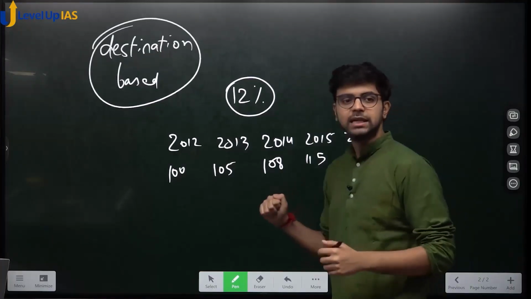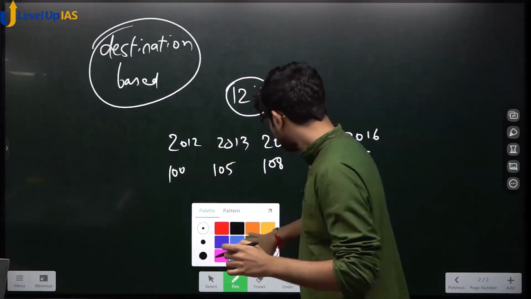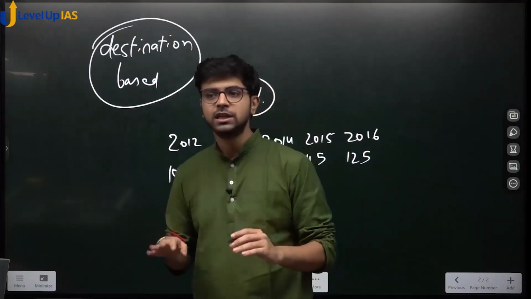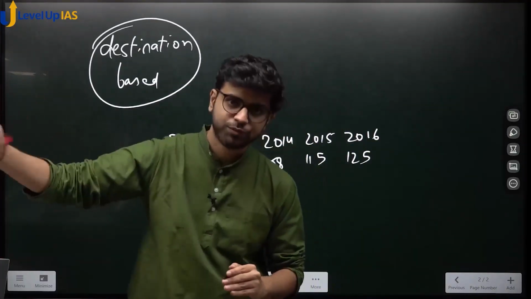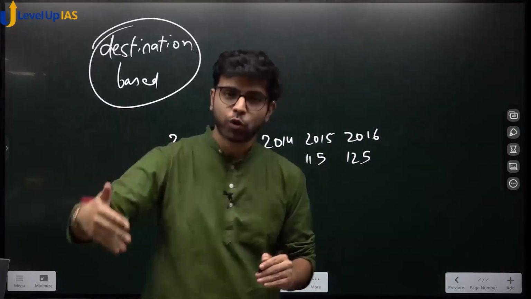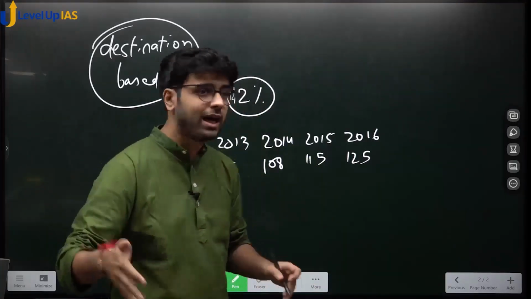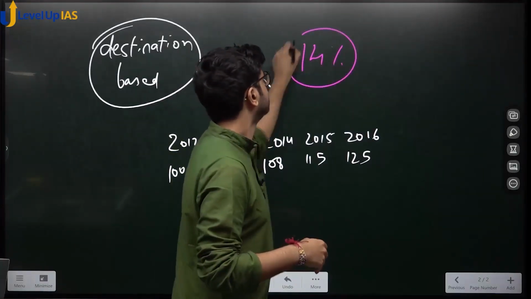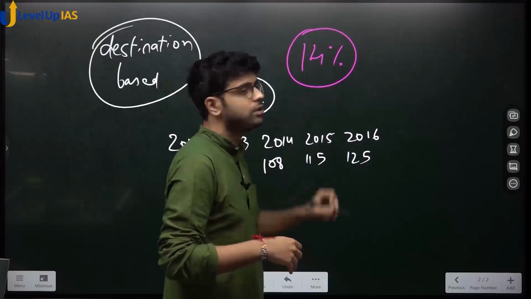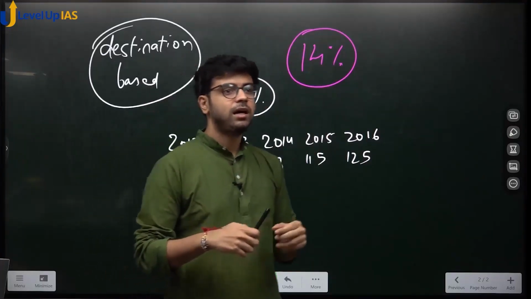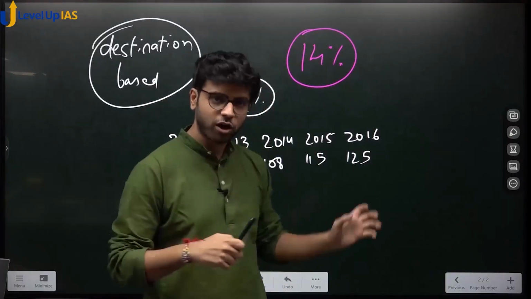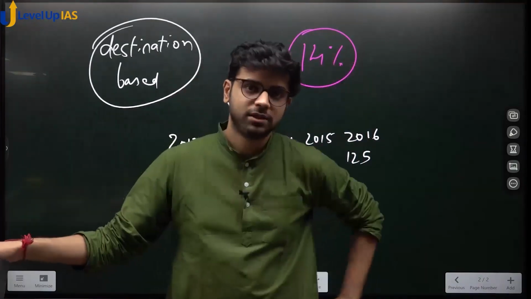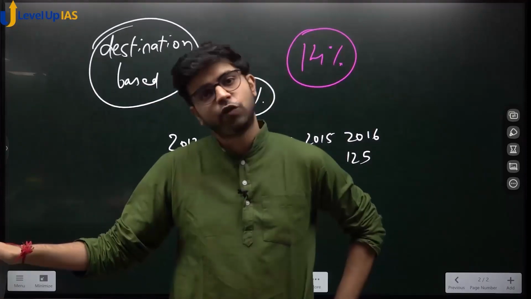They said, whatever your state's projection, going forward we will assume it will grow on average at the rate of 14%. Which means for whatever shortfall you have, up to the extent of 14% we will compensate.